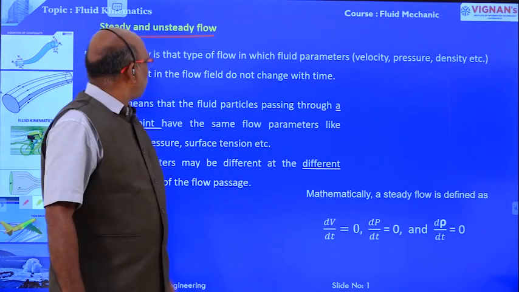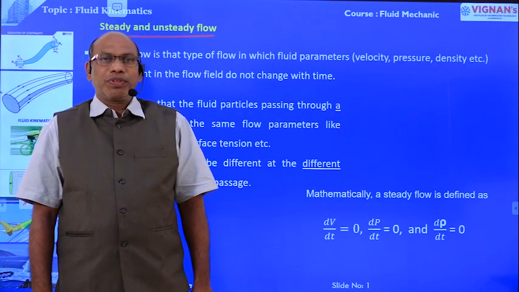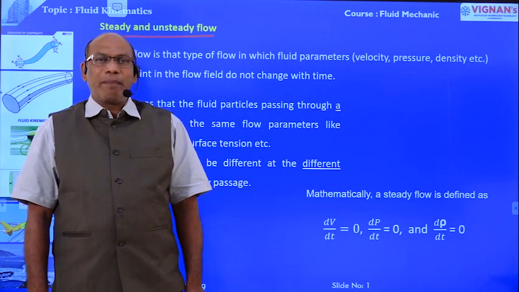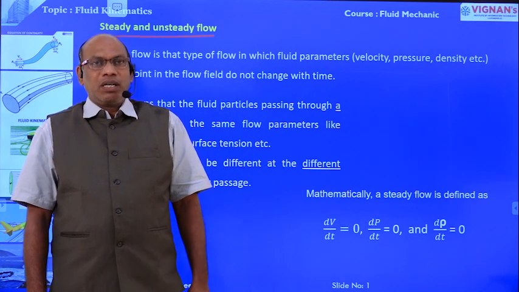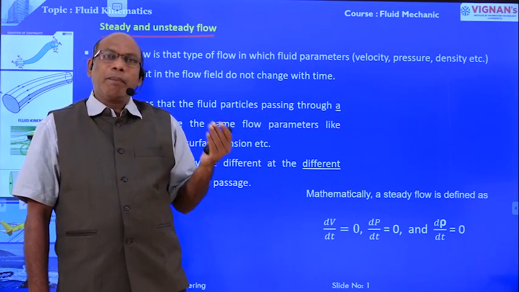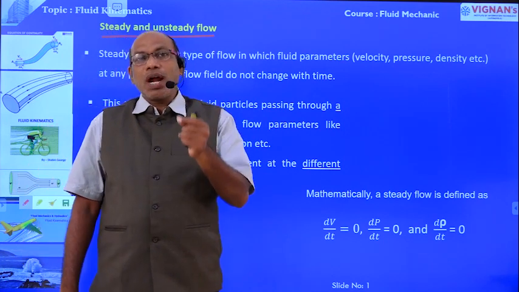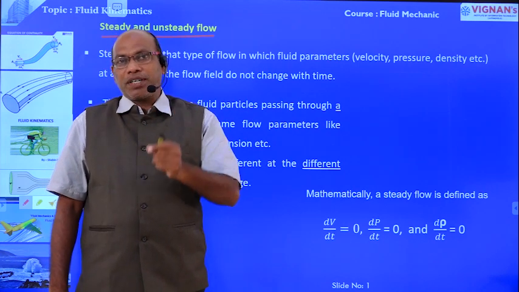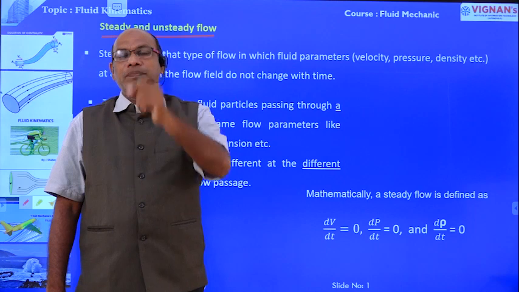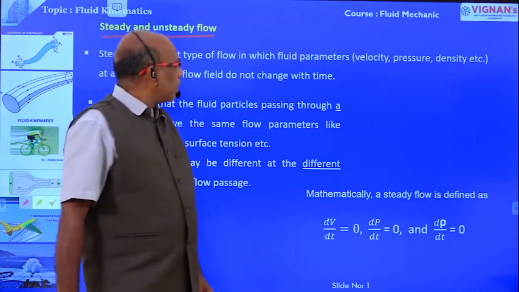Steady flow is the type of flow in which the fluid parameters or fluid properties, that are the velocity, pressure, density, at a point do not change with respect to time. The fluid parameters at a point do not change with respect to time. That is known as steady flow.